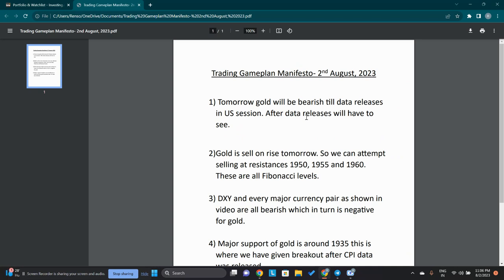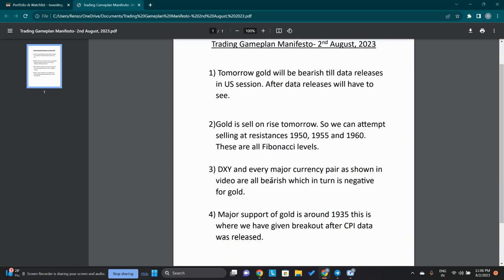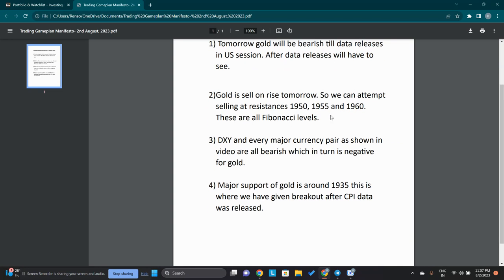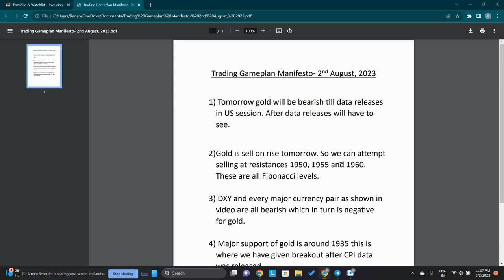DXY and every major currency pair, as shown, were bearish from yesterday itself. And the major support of gold I told you is around 1935. This is where we have given a breakout after CPI data was released. So every single point has come true today. Every single one. I'll show you.